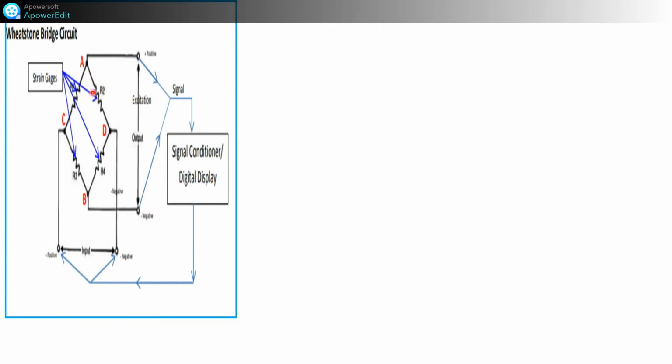Load cell is nothing but an assembly of strain gauges. 4 strain gauges are there, R1, R2, R3, R4. They are connected like this.